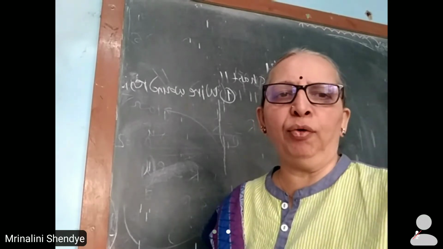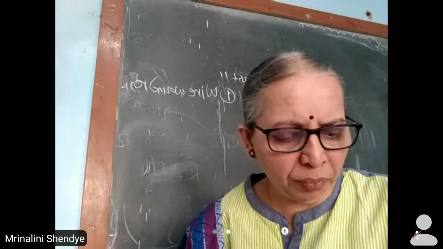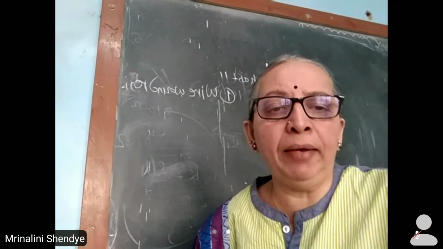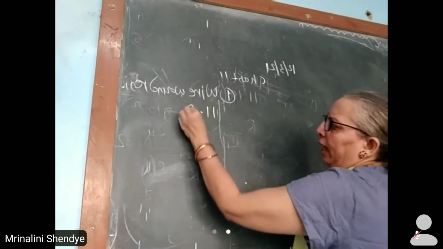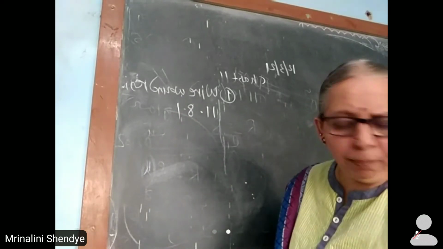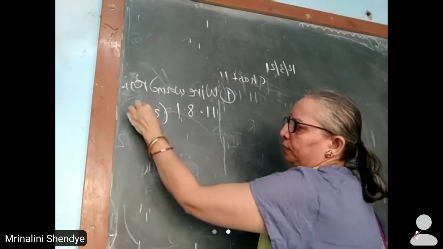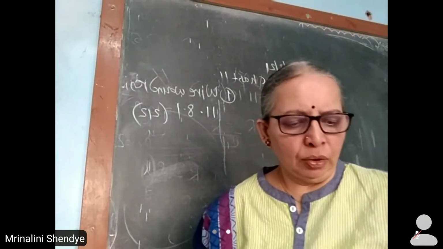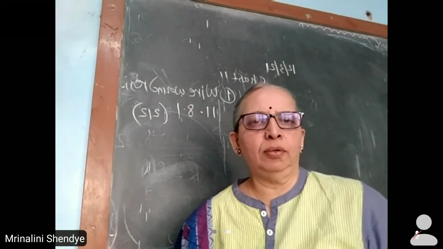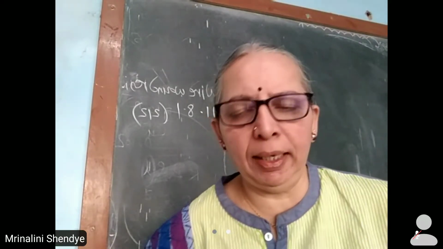So I have switched over to point 11.8.1 on page 212. Observe the diagram which is 11.8.